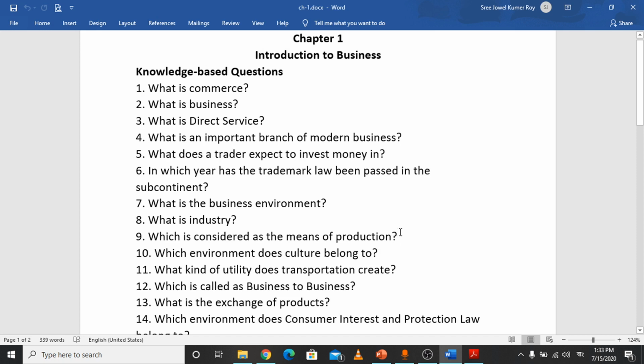Number 9, the industry is the means of production. Which environment does culture belong to? Obviously it is the social environment to which culture belongs.